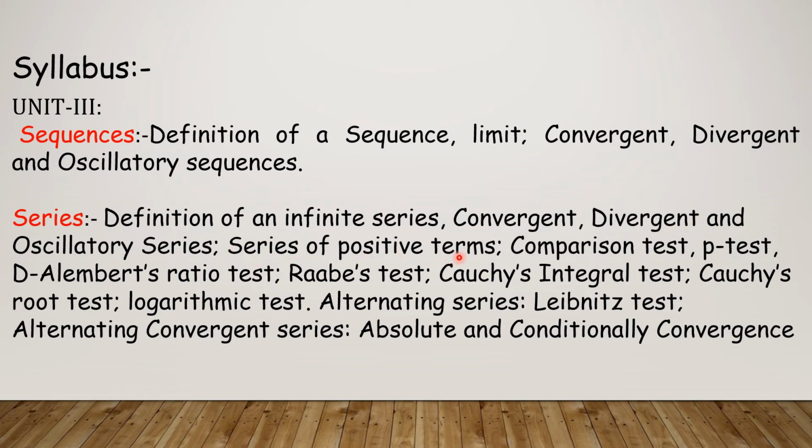Series of positive terms, comparison test, p-test, D'Alembert ratio test, Raabe's test, Cauchy's integral test, Cauchy's root test, logarithmic test, alternating series, Leibniz test, alternating convergent series, absolute and conditional convergence.